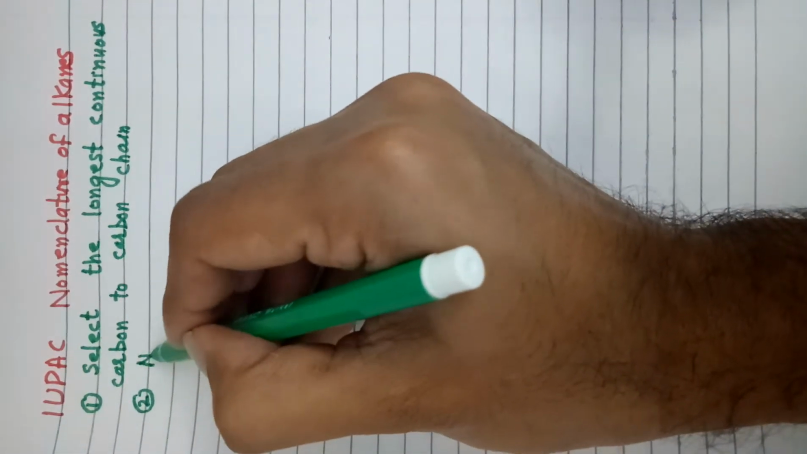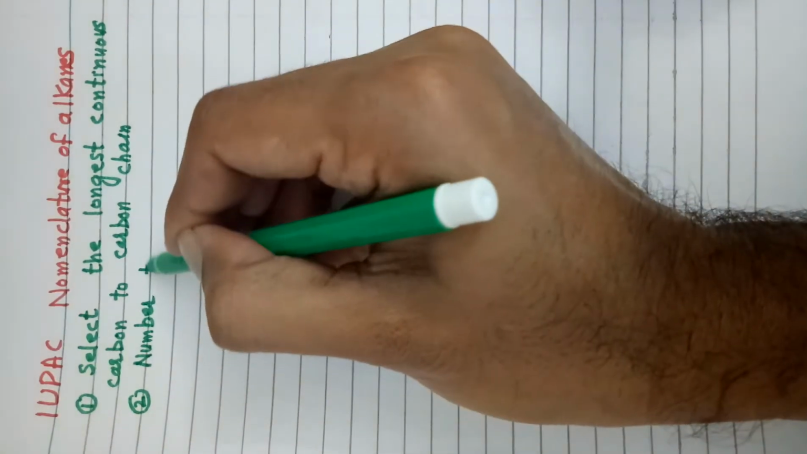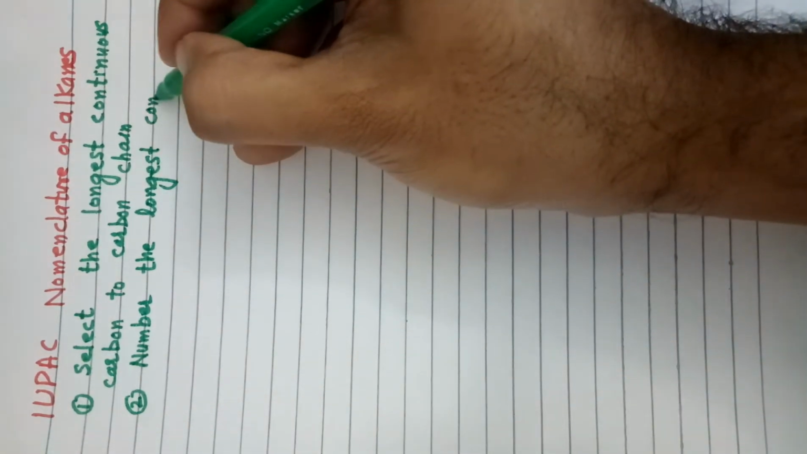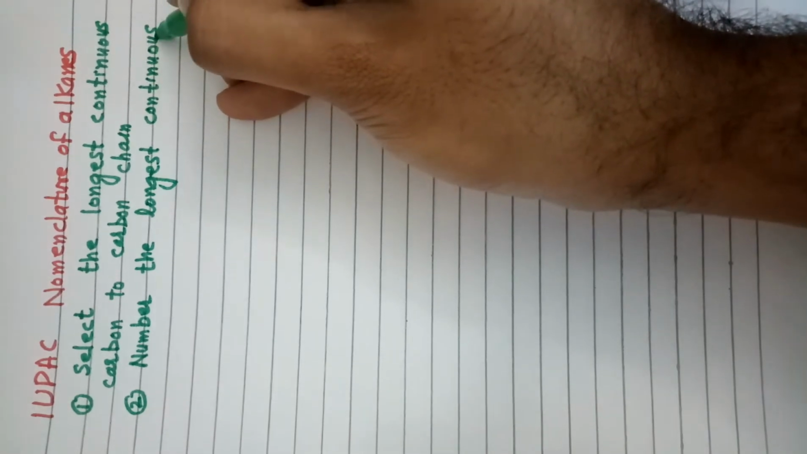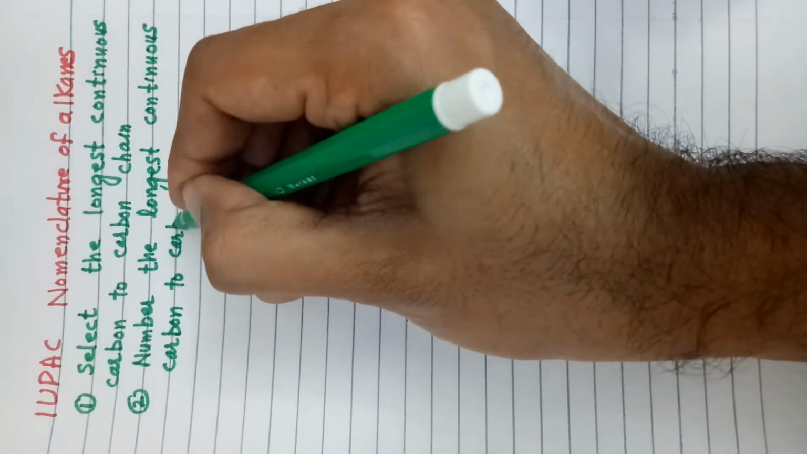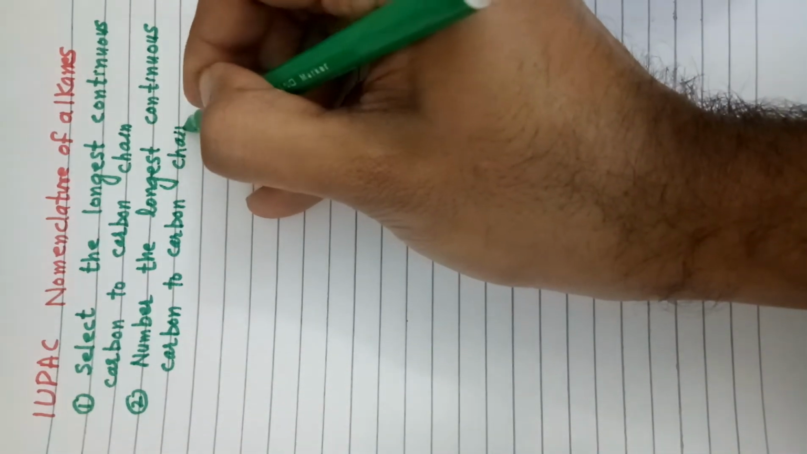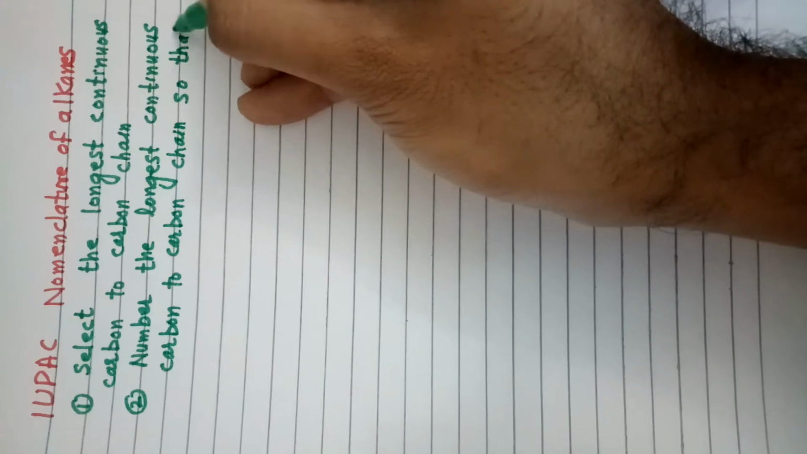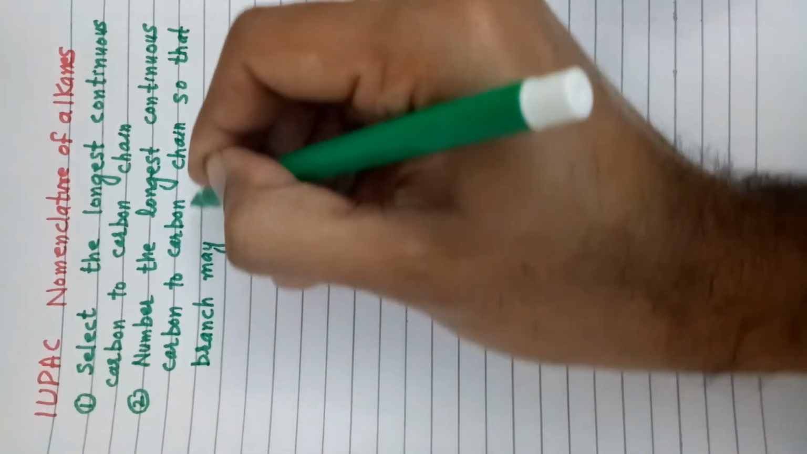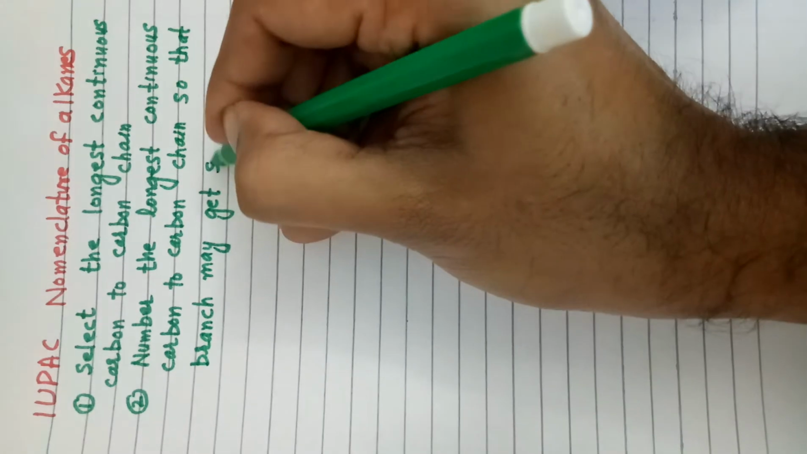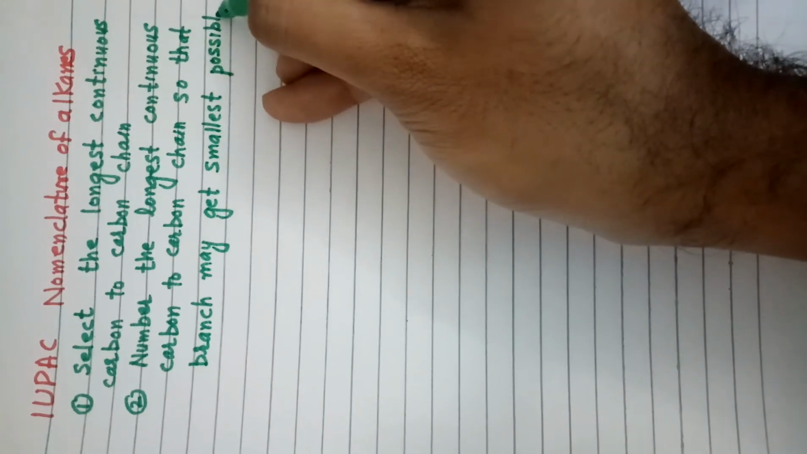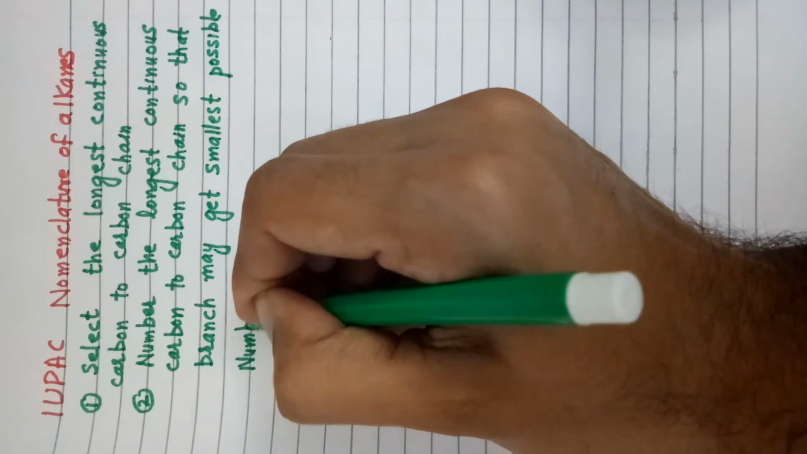Second rule is: number the longest continuous carbon to carbon chain so that the branch may get the smallest possible number.